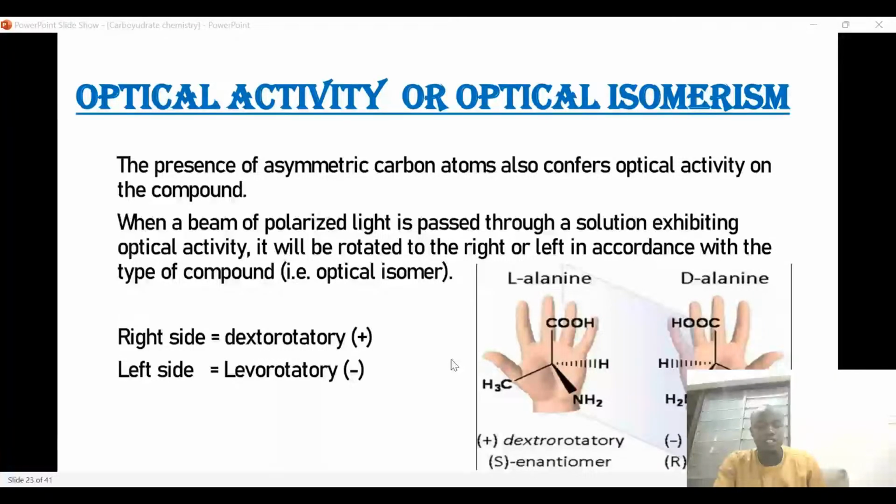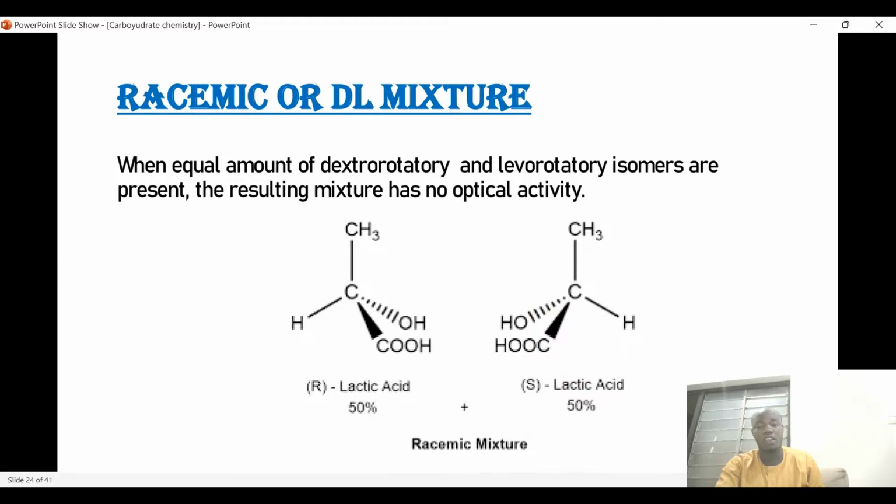So for the dextrorotatory, the rotating group is actually at the right, while for the levorotatory, it is actually at the left. So that is why here, look at the OH group. Let's just take the example of this OH group. We can clearly see that in the case of lactic acid, the OH group is actually at the right, while the OH group is at the left.